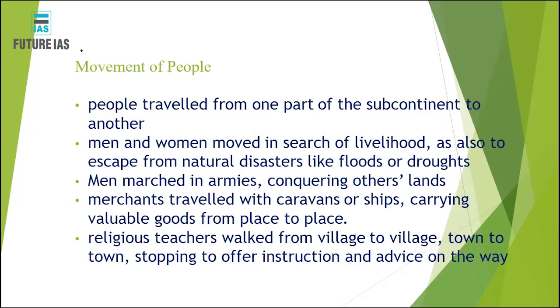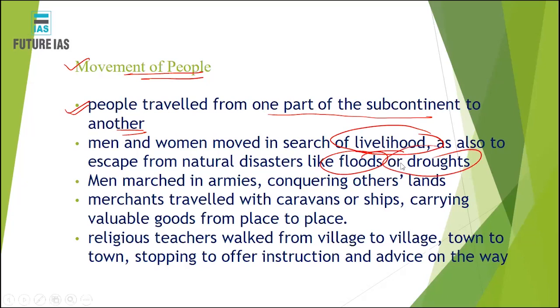All right. Now let's look at the movement of people. The first thing that comes to your mind is why people traveled from one place to another. You must understand that people used to travel from one part of the subcontinent to another. They were considered wanderers, hunters and gatherers, right? Now there were many reasons for this movement. The first reason is that they would have moved in search of livelihood. They would also have moved to escape natural calamities, disasters, floods and droughts and so forth.